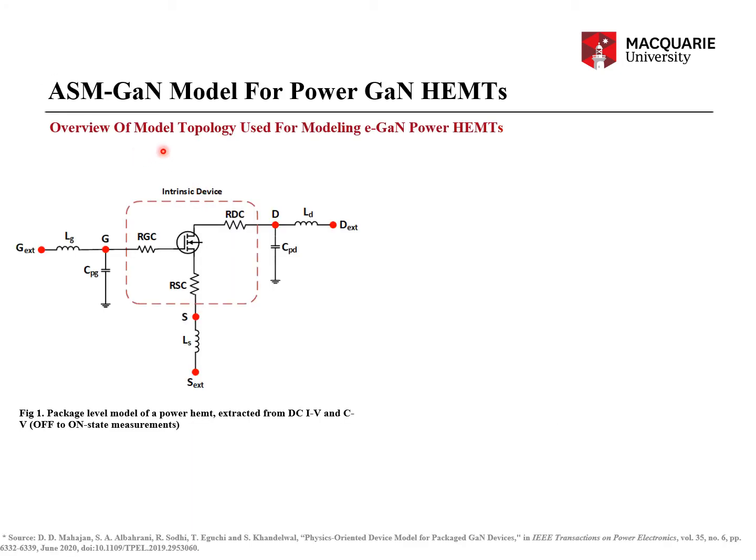So, as was explained even in part 1 of my ASM GaN compact model series, wherein I explained the statistical model, even in that I explained this concept of process agnostic model. What do you mean by process agnostic? It means that for most of the power devices, you don't have, let's say, the AlGaN thickness and doping and all that information that goes into a particular semiconductor III-V process.